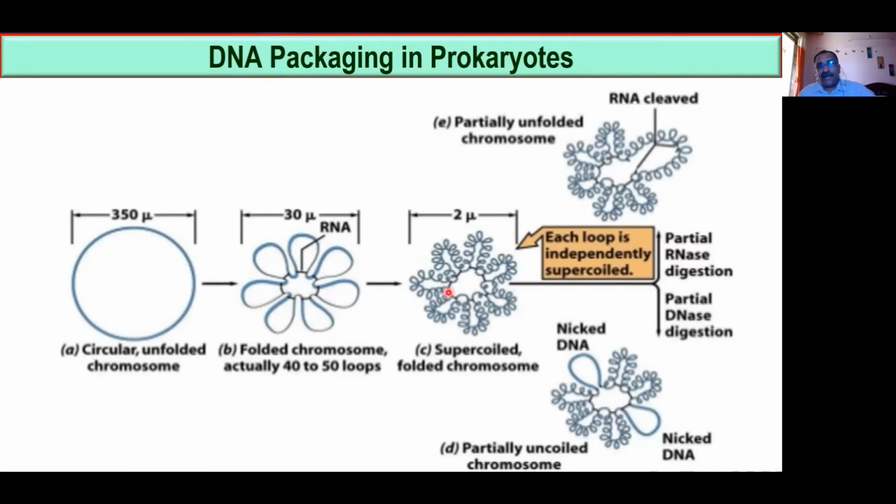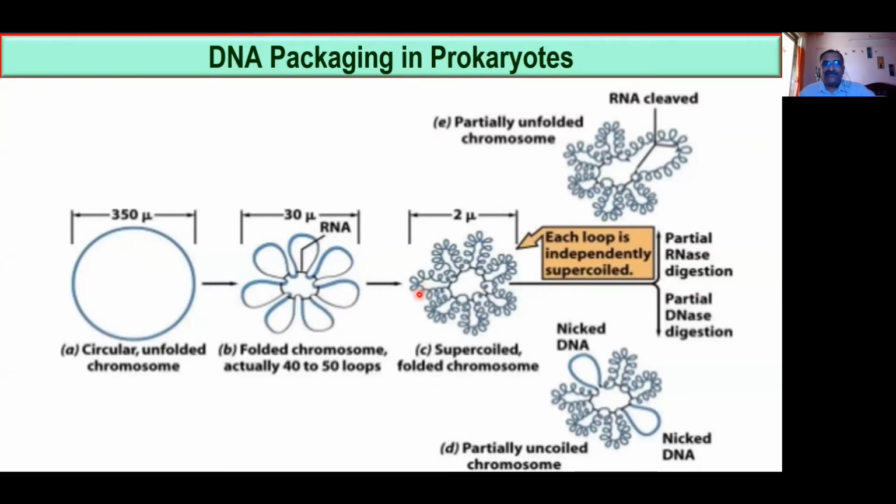Now come to this diagram. When you look at this picture, I will tell you where to concentrate. Now look, this is one loop, am I right? This is one loop, and this loop is again going to fold.